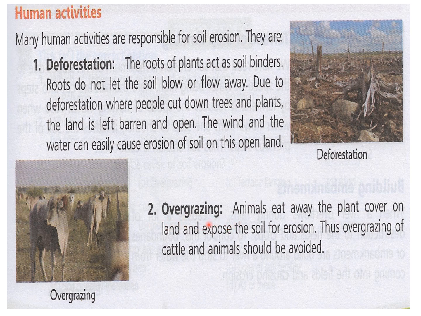When they take the sheep or cow or buffaloes for grazing, what should they do? They should change the place every time. Every day they should not take the animals to one place, because when they eat all the grass from one place, then the land is exposed and a lot of soil erosion takes place. So we should avoid overgrazing. We should not take the animals on one land regularly. We should change the place for their grazing. So this is an activity we can control.